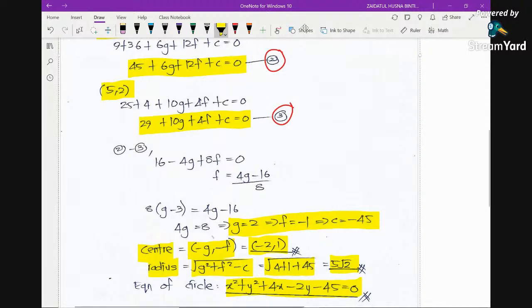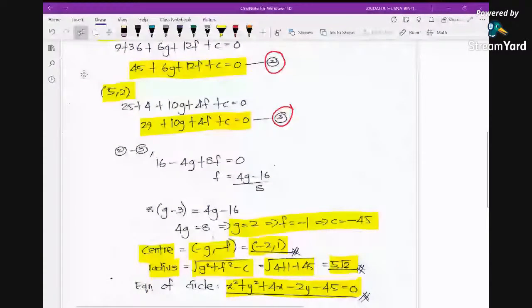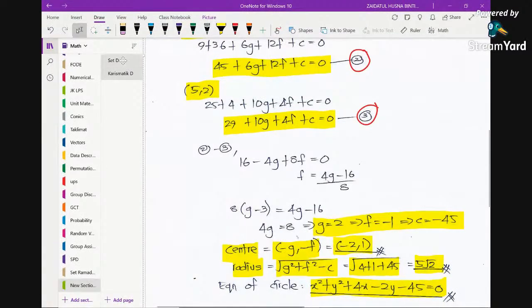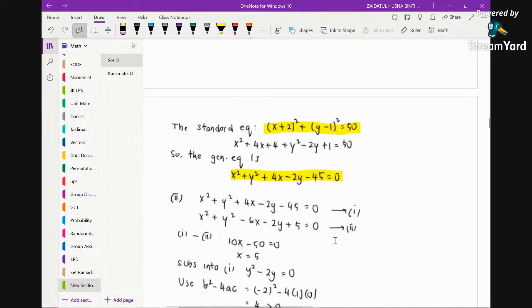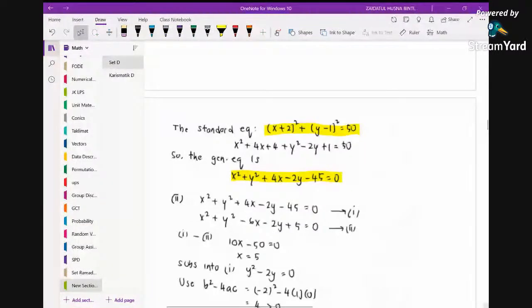So this is the alternative method. You may just choose to let the center be h, k or negative g, negative f.